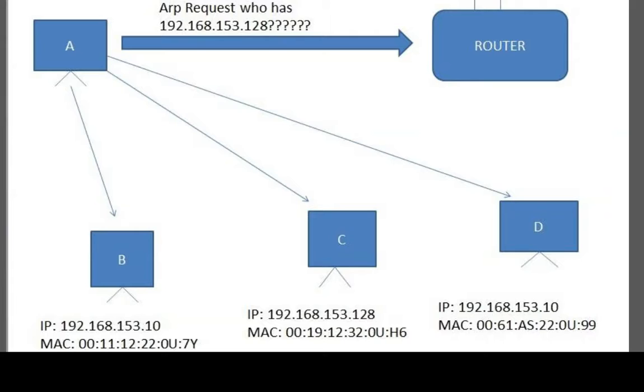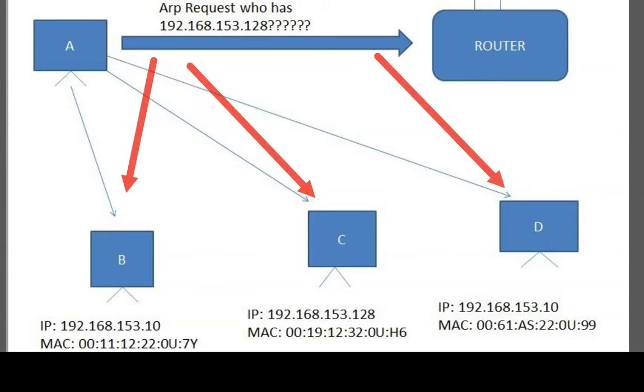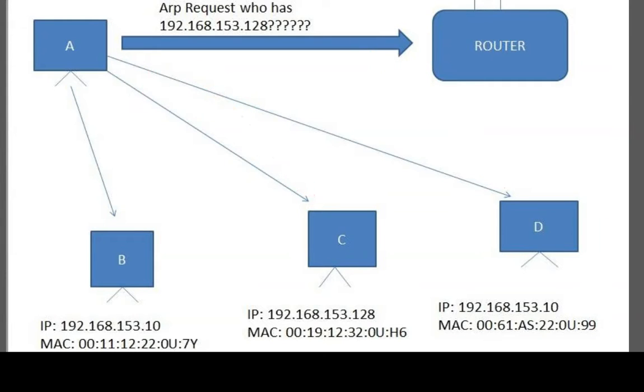So now what client A does is use the ARP protocol, which means it sends a broadcast message, an ARP request, to all the clients on the network saying: who has the IP address 192.168.153.10?